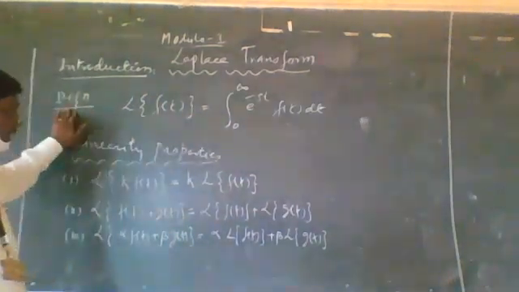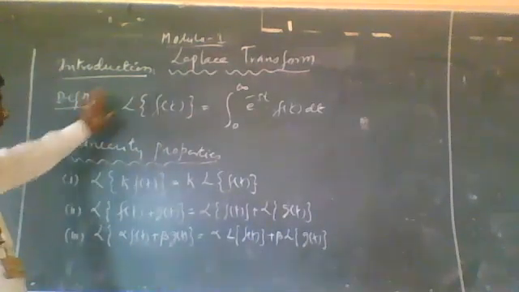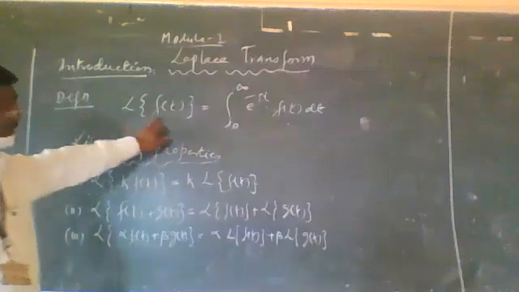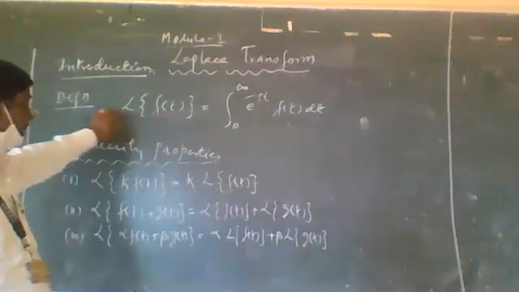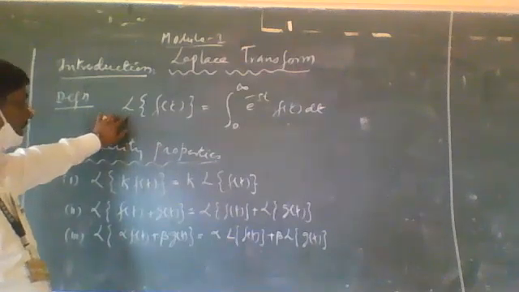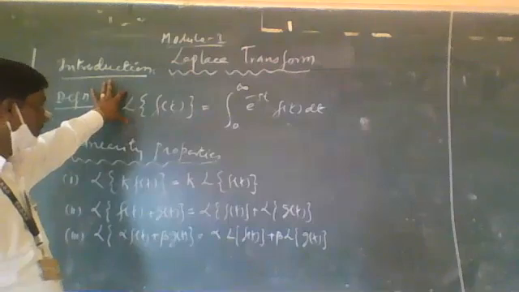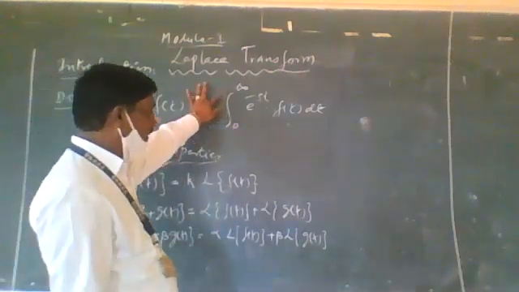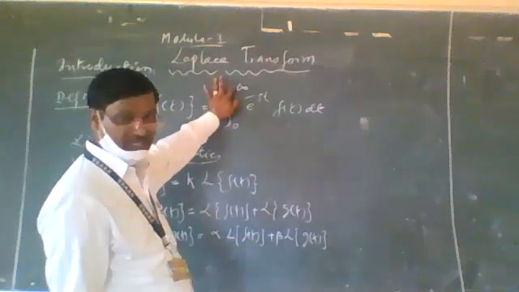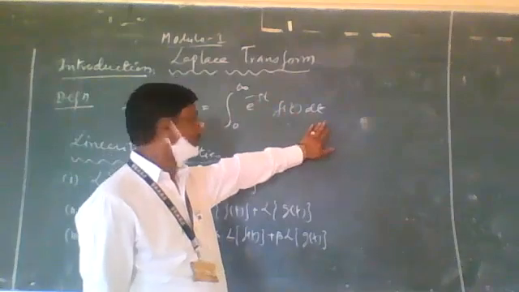First of all, we define the Laplace transform. The definition of the Laplace transform is that if f of t is a real valued function, then it is defined as the LT of f of t. Capital L indicates the Laplace transform, and the Laplace transform of f of t is equal to the integral from 0 to infinity of e raised to minus st times f of t dt.